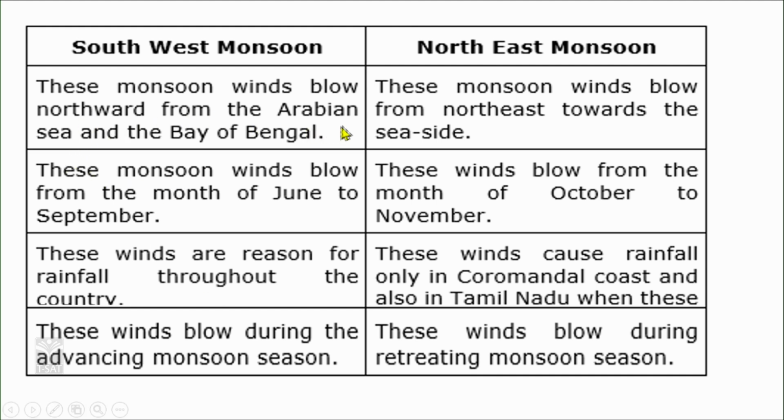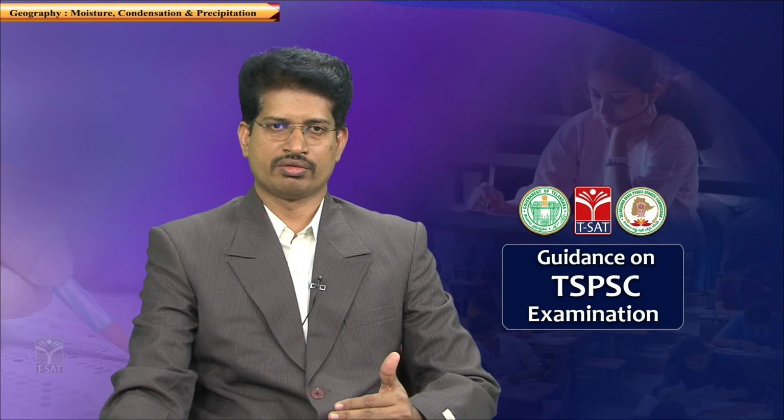Southwest monsoons blow from the southwest towards the northern part of India, from the Arabian Sea and Bay of Bengal. The northeast monsoon winds blow from the northeast towards the south, towards the sea. That is the fundamental difference.